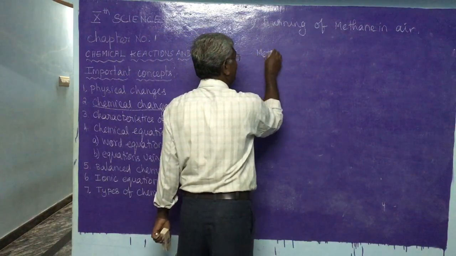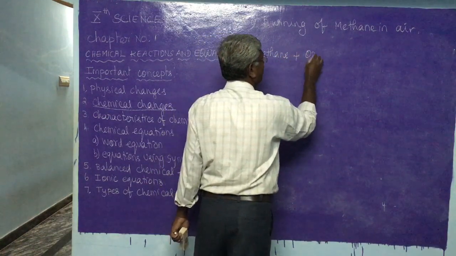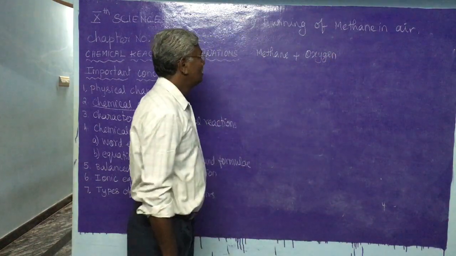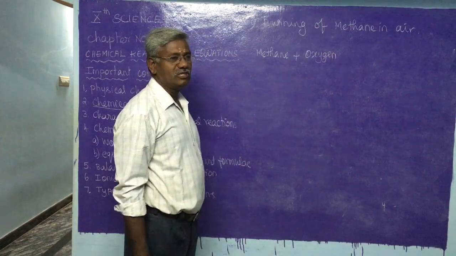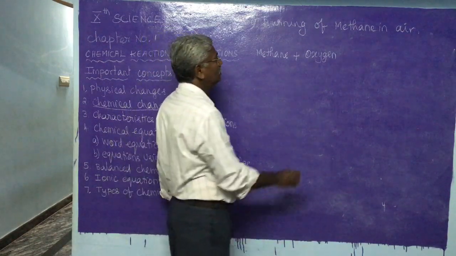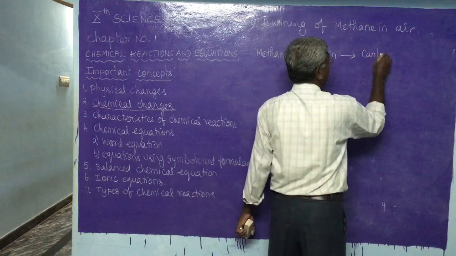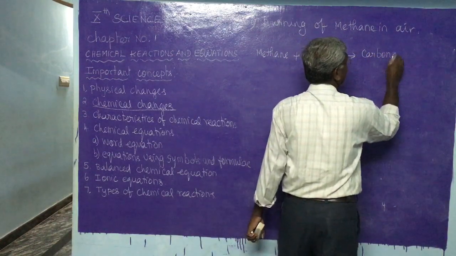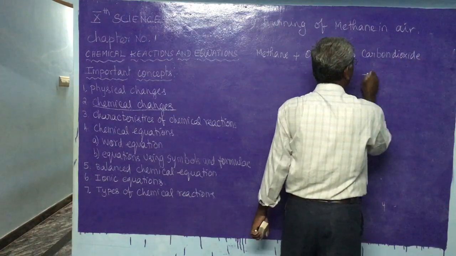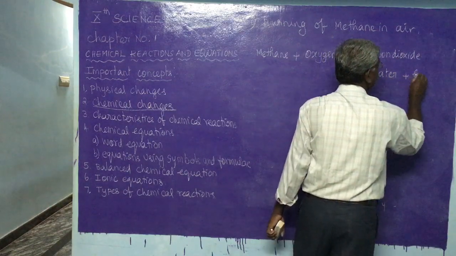Methane in the word equation, plus burning means combining with oxygen. Methane is a hydrocarbon which contains carbon and hydrogen. It forms the products carbon dioxide and water plus heat.